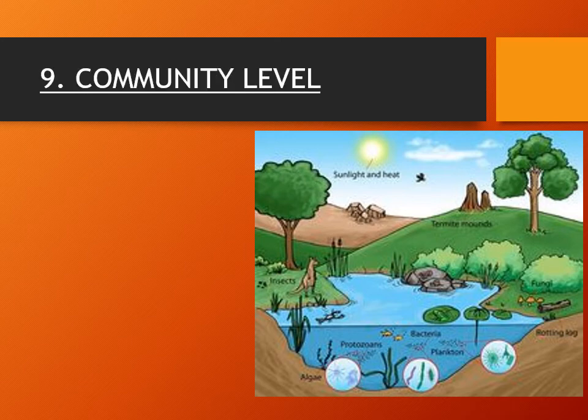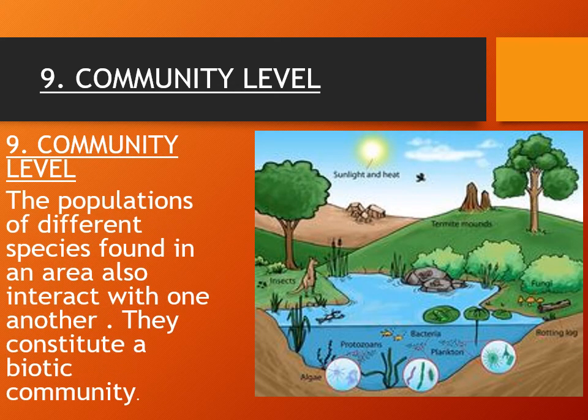Dear students, the next level is the community level. The populations of different species found in an area also interact with one another. They constitute a biotic community or community. In this diagram, we easily see many populations of different species, like species of plants, species of animals or aquatic animals. They are all different species that live together, interact with each other, and collectively form a community or the biotic community of a system.